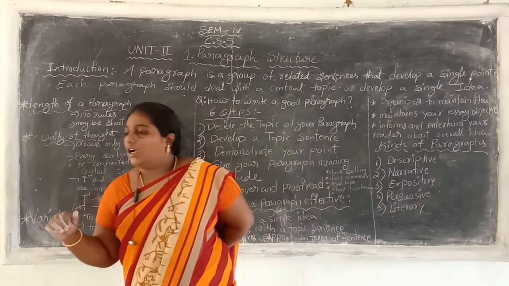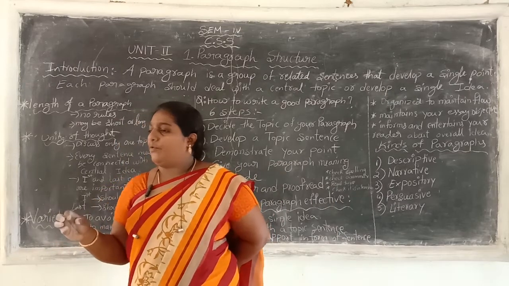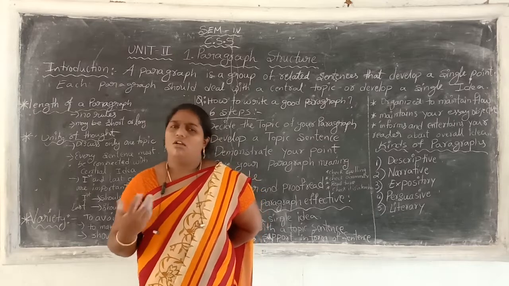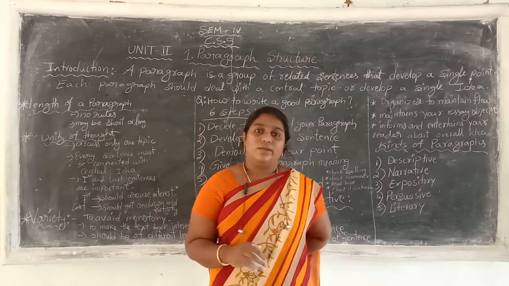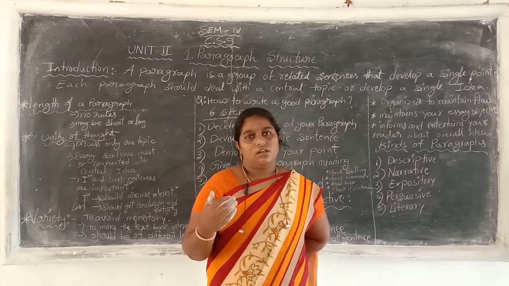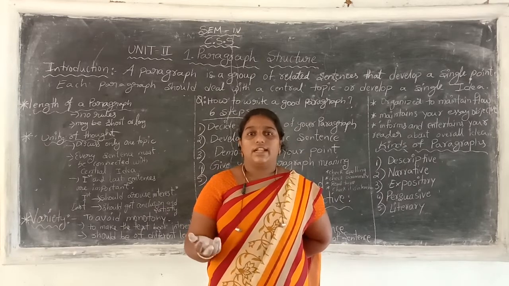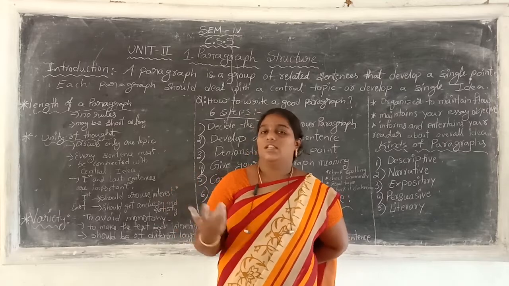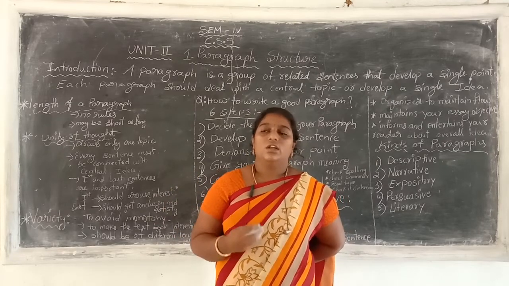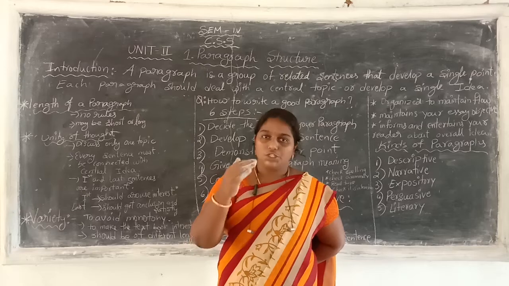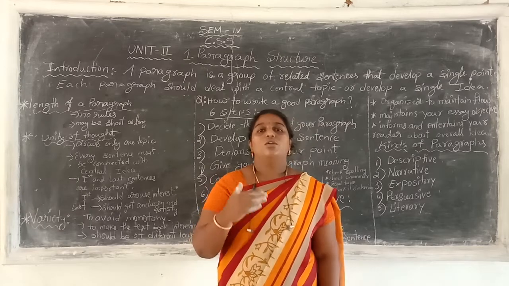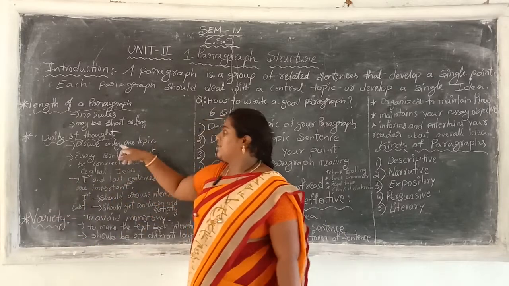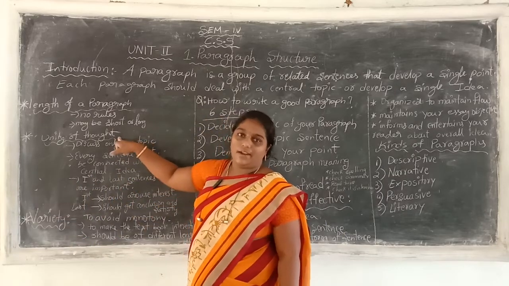Here, while the stanzas of a poem are usually of the same length and pattern, paragraphs may be long or short. In the case of poems, we will use some rules. I already told you, sonnet, octet, like that. But in the length of a prose paragraph, there is no rule. You can maintain the length however you like. If you want to write short, you can write short. If you want to write long, you can write a long paragraph. Okay. Next we are going to discuss the next structure of the paragraph.